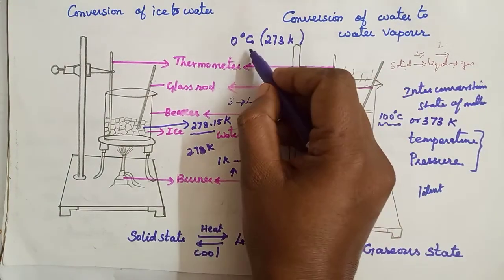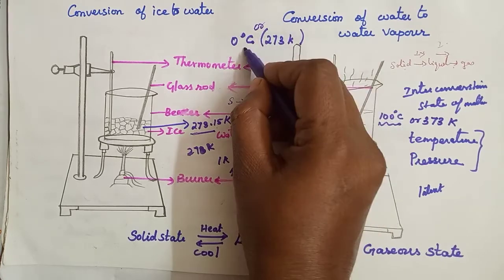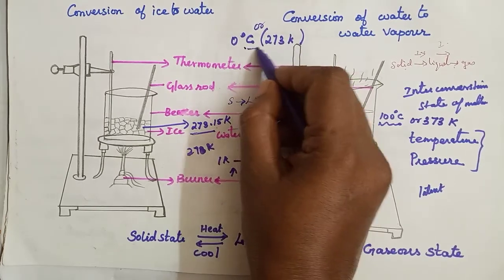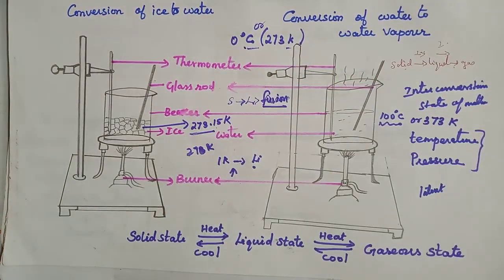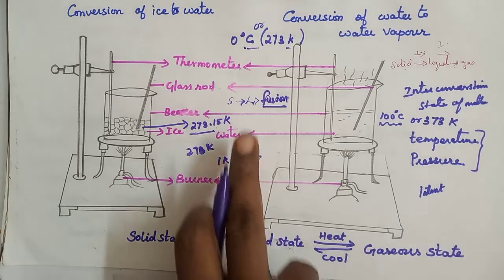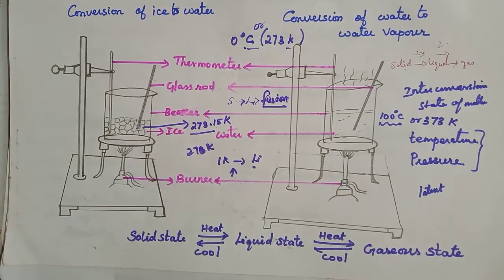273 Kelvin means what? That is the initial state, 0 degrees Celsius. What is meant by Celsius? What is meant by Kelvin, children? Kelvin is the SI unit of temperature. So we can use the Kelvin and Celsius scales for temperature.